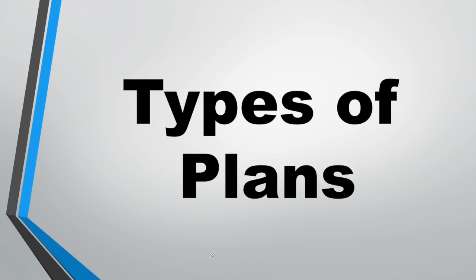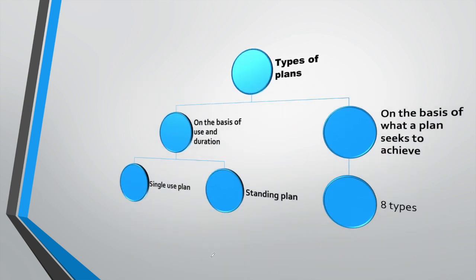So, my dear student, today we will be talking about the types of plants. These types of plant can be categorized into two parts. One, we can classify it on the basis of use and its duration. Another way is that we can classify it on the basis of what a plant seeks to achieve, meaning the objective of those plants or why these plants are prepared.